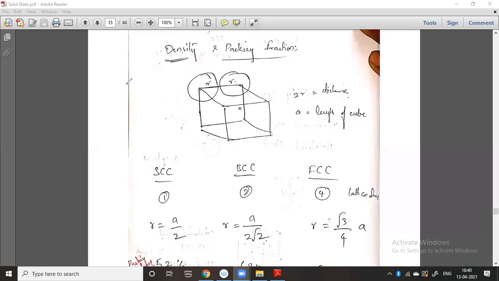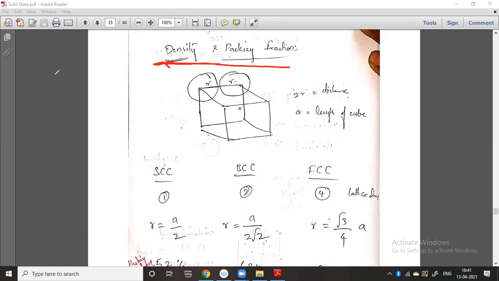There is a last part remaining in the unit cell, that is density and packing fraction. This is also very important. Generally it will not come in the semester, but it will come in all competitive exams. I just want to tell you a small formula so that you can remember it and do numericals on density and packing fraction of a crystal.